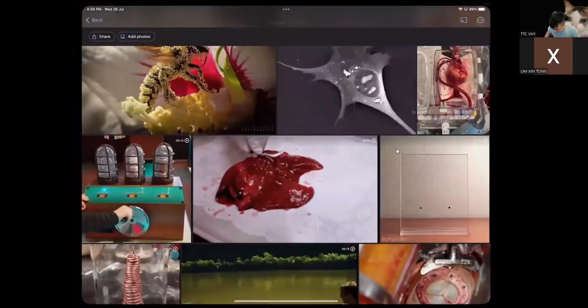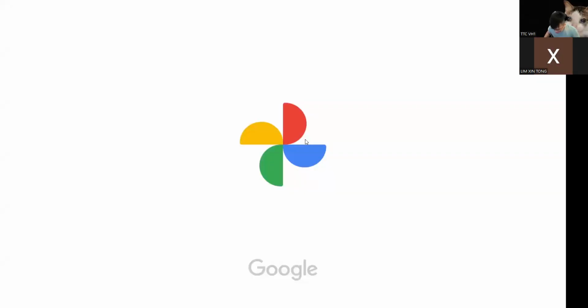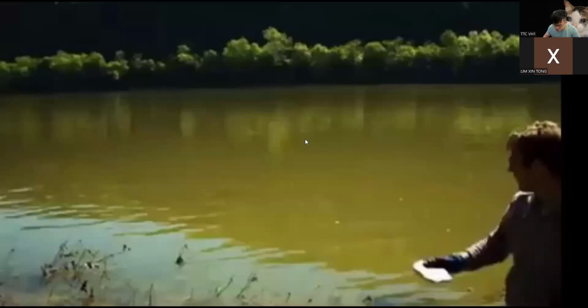Let me show you this. What happens when you throw potassium into water? Hang on, I'll let this load a bit. Why is it so slow? Okay, I'll Google for you faster.